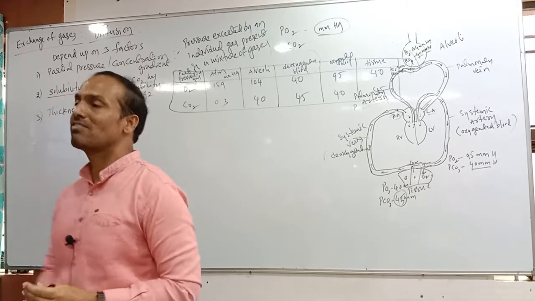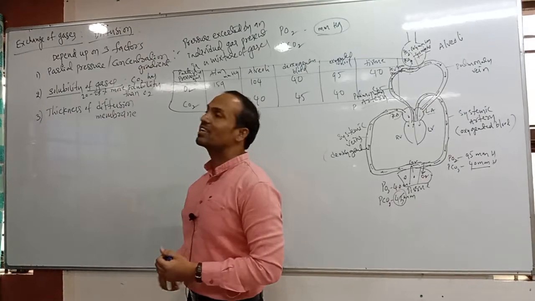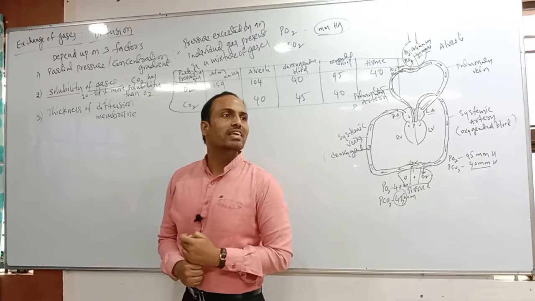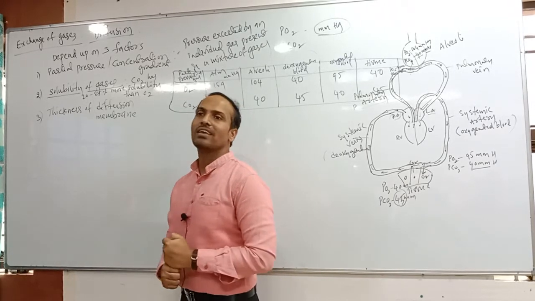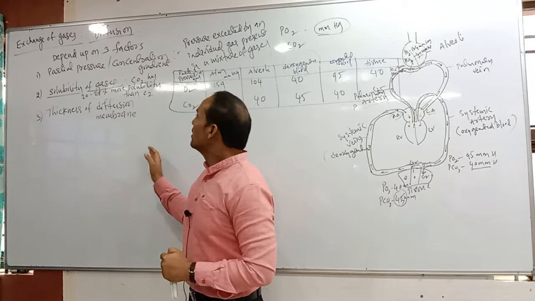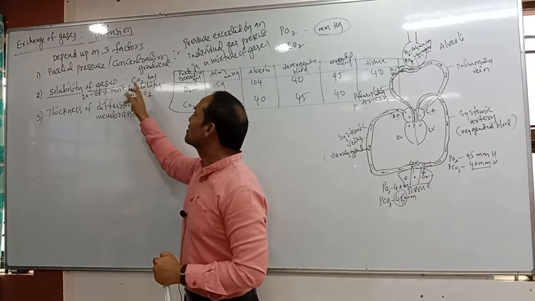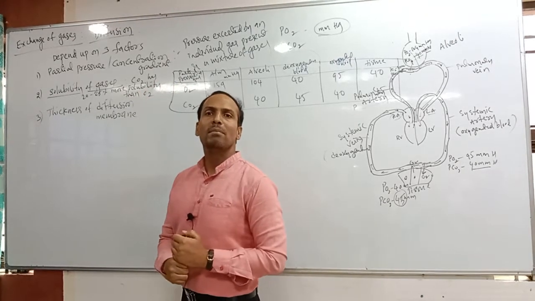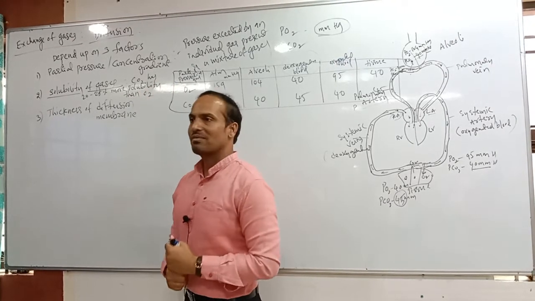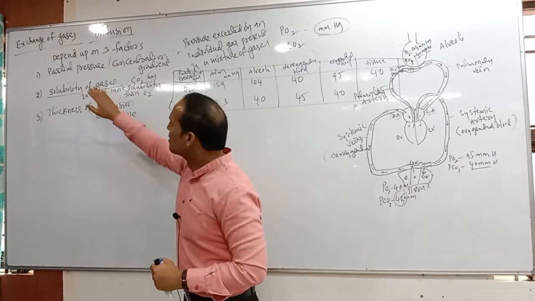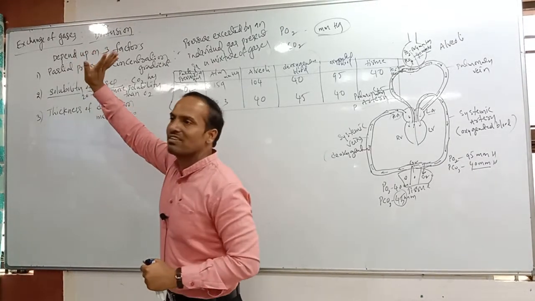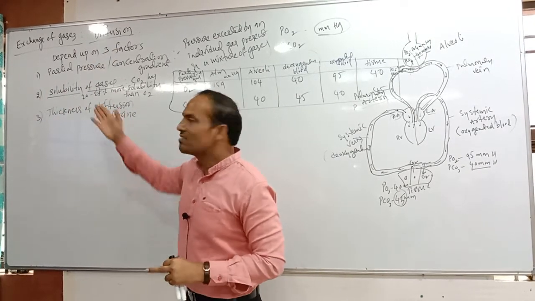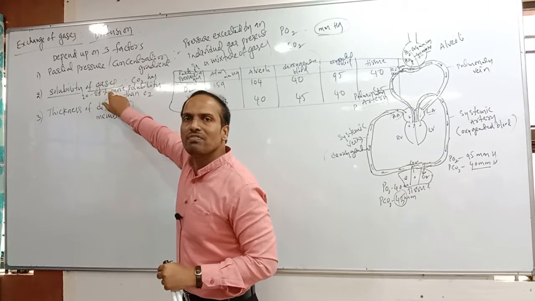That's why solubility of gas is also one of the major important factors. It is affecting the exchange of gases. Oxygen, no affinity; carbon dioxide, there is affinity. For whom? For our blood. Okay? So 20 to 25% more solubility is there. Carbon dioxide has 20 to 25% more solubility compared to which one? Oxygen. Okay, that's why it is also one of the factors affecting the exchange of gases. If more carbon dioxide is there, we can't capture the oxygen. Why? Because of this reason. And it is also one of the factors.